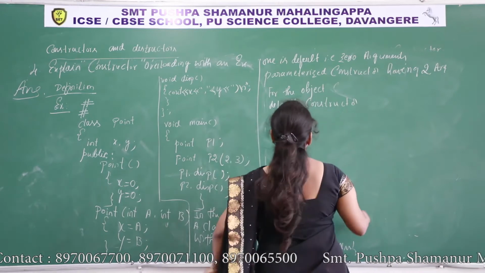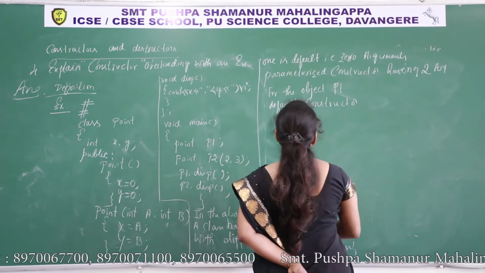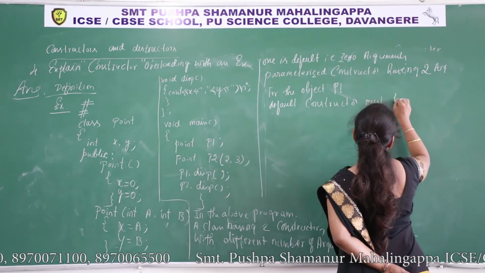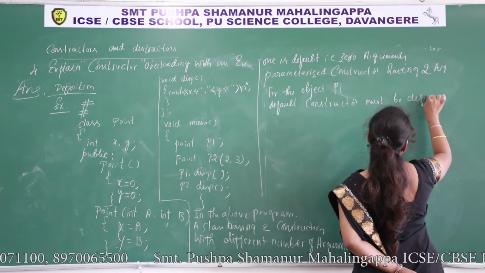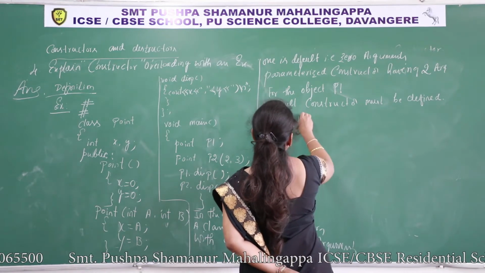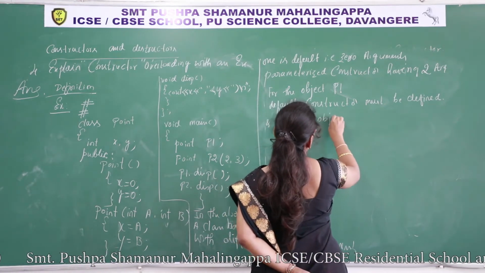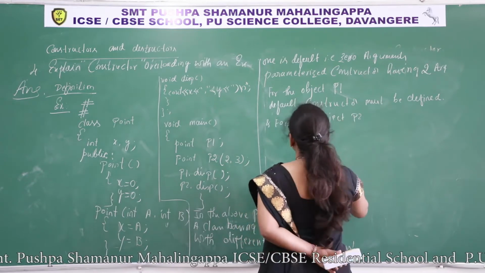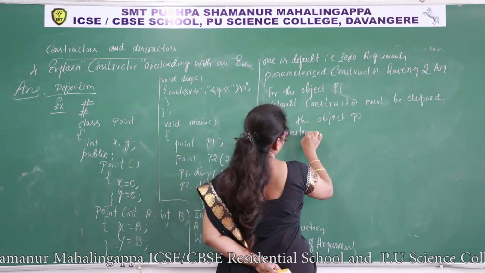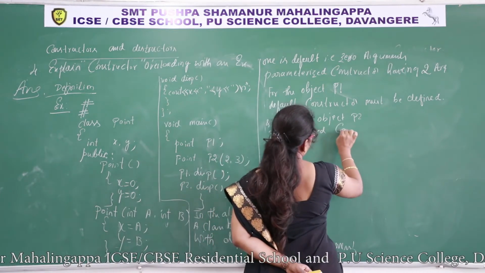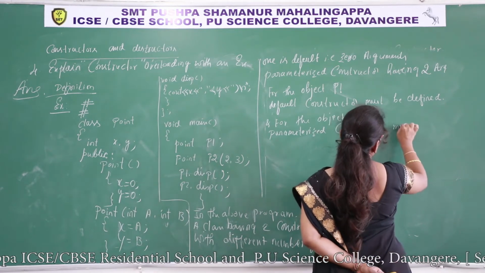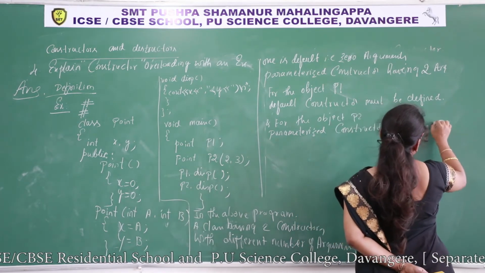For the object P1, default constructor must be defined, and for the object P2, parameterized constructor must be defined.